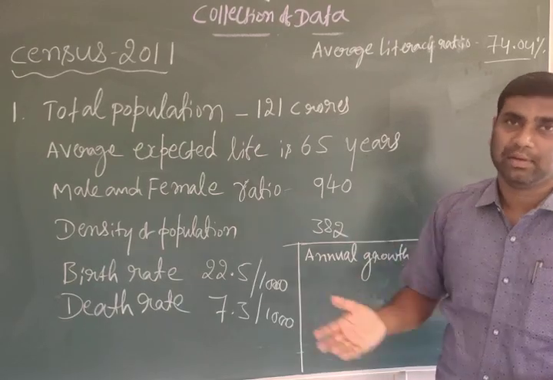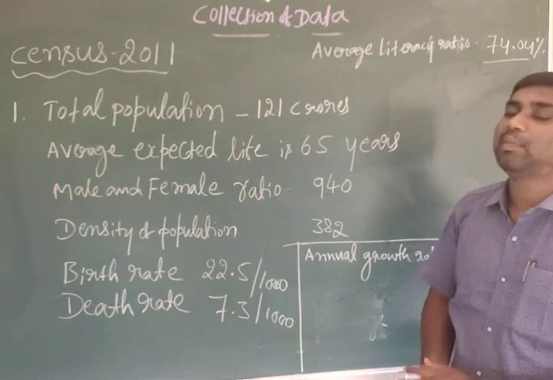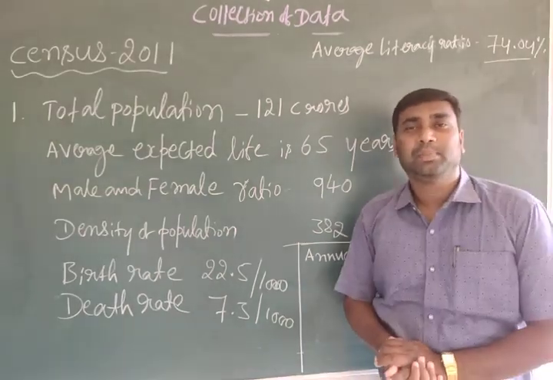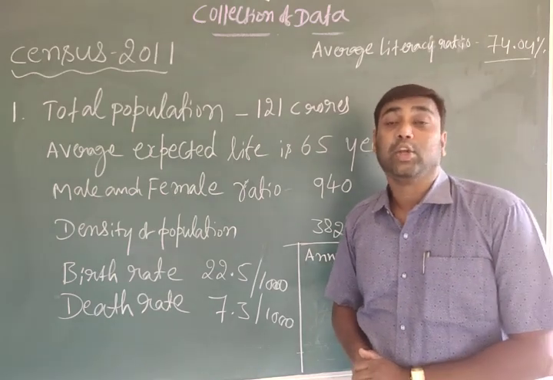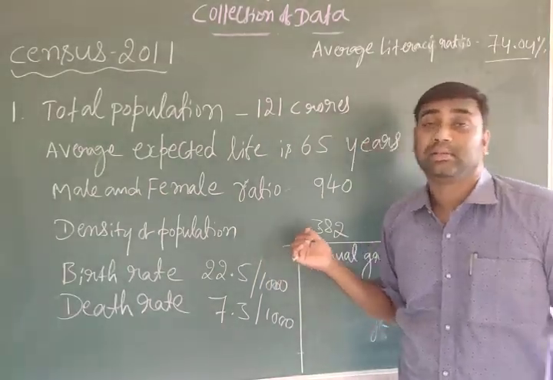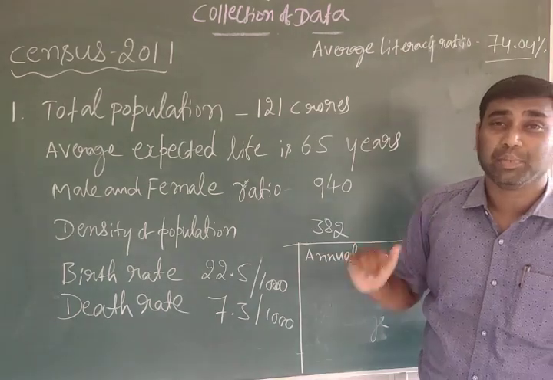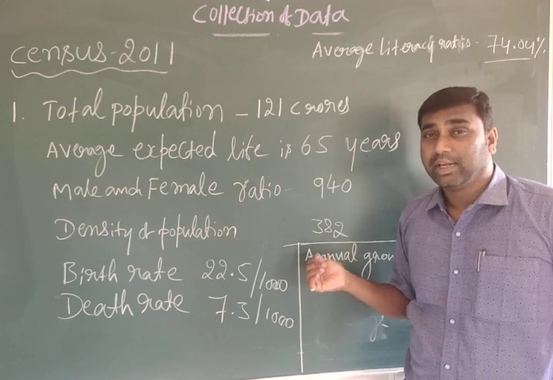Okay, lifespan. Then density of population: how many people live in a square kilometer area. Here density of population is 382 persons per square kilometer.